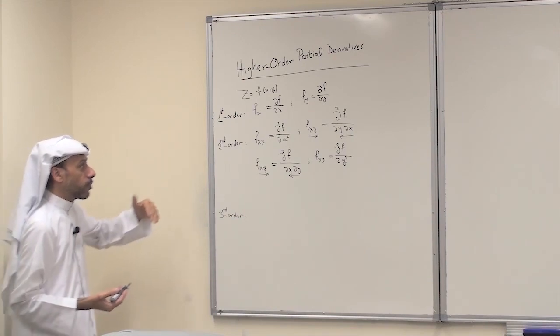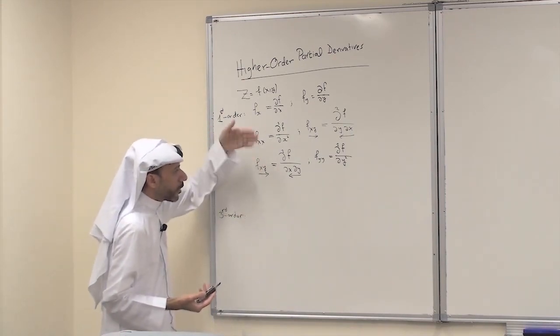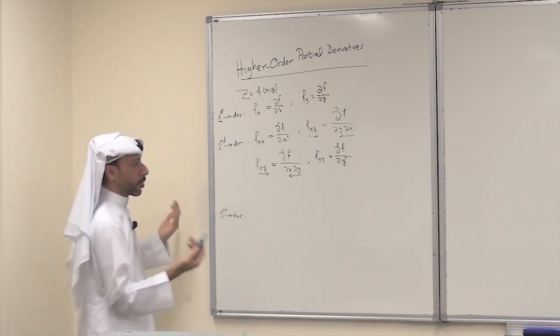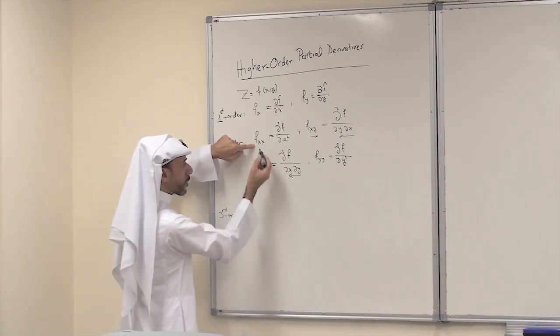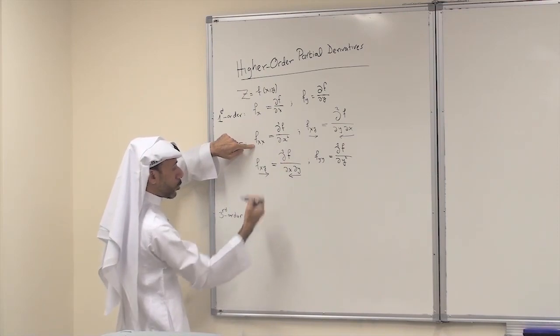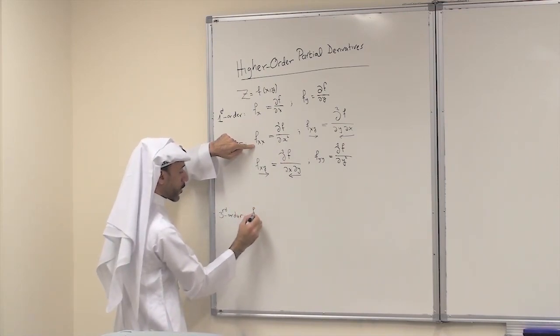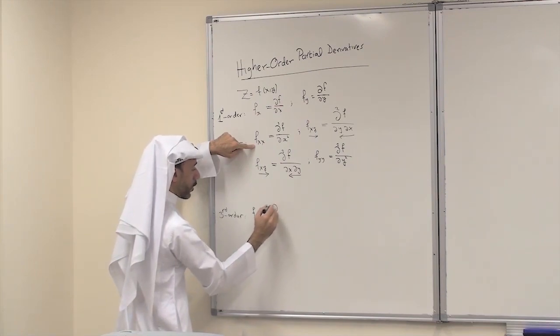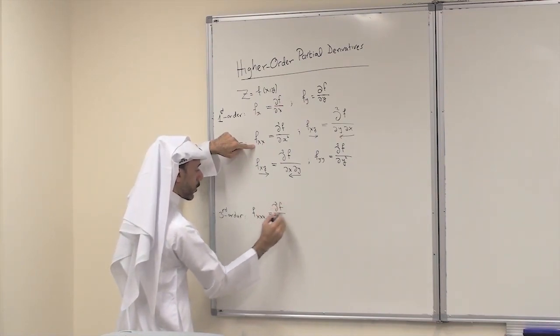For the third derivative, well, I can differentiate each one of these a third time to get a third derivative. The notation, some examples, for example, f sub xx, I can differentiate it again with respect to x. So I get f sub x sub x sub x. The other notation, third derivative of f with respect to x cubed.